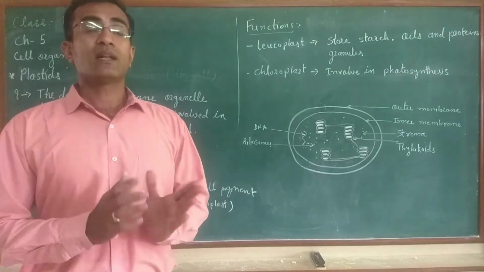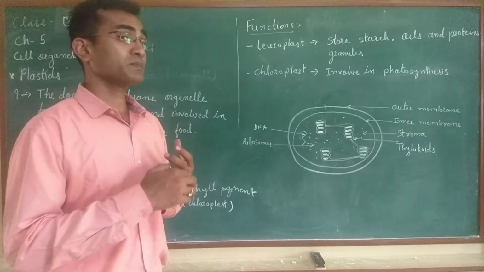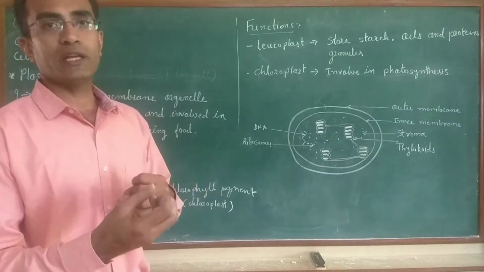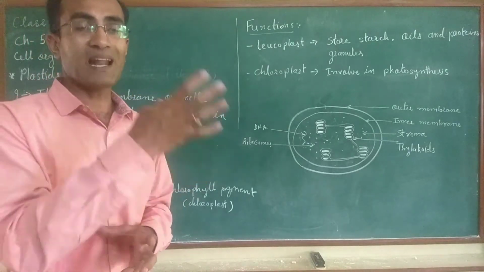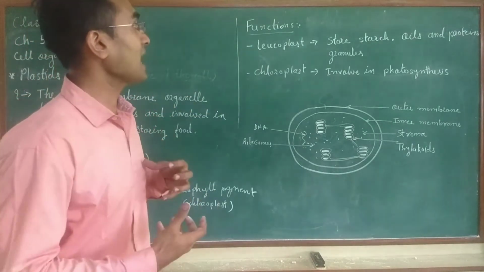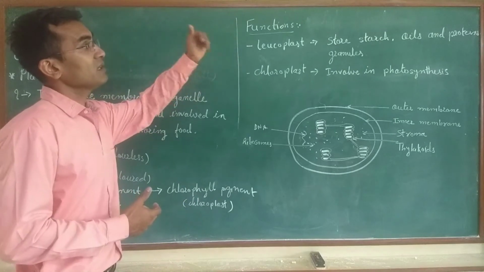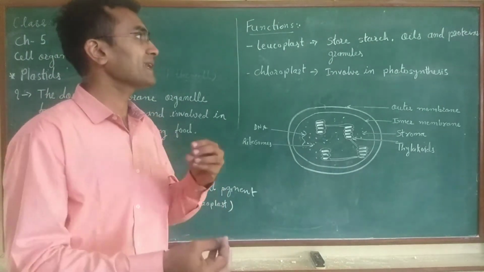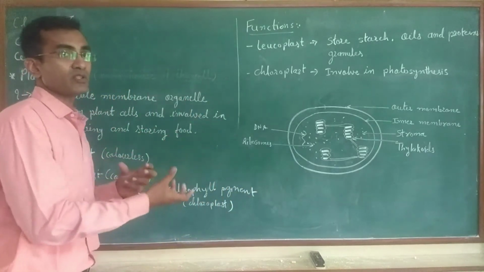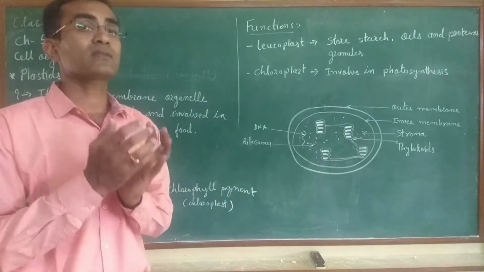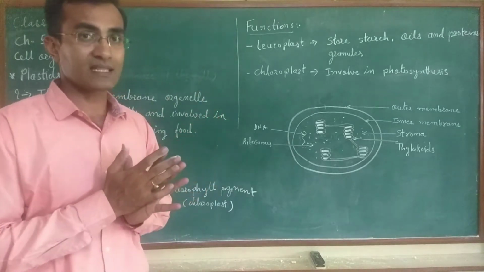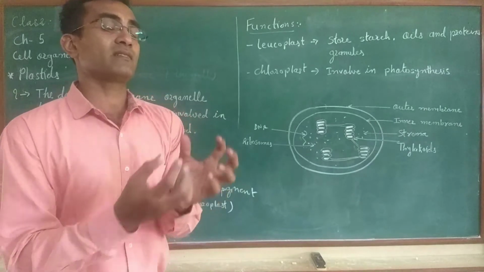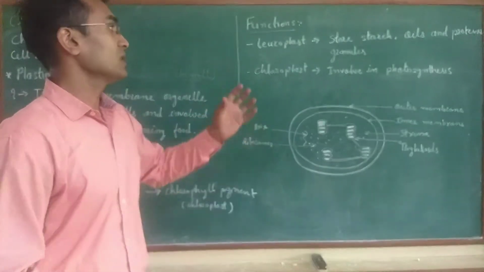Now if we talk about the functions, these leucoplasts are commonly found in all plants or algal cells. They are involved in storing starch, oils and protein granules. Starch granules, protein granules and oil granules, meaning lipid granules, those are stored in this leucoplast. Okay, because some will get manufactured, but somewhere that has to be stored.